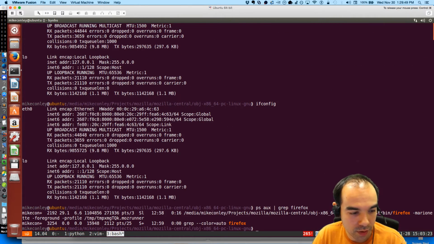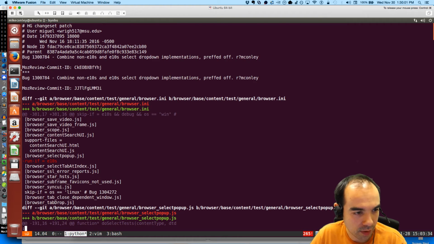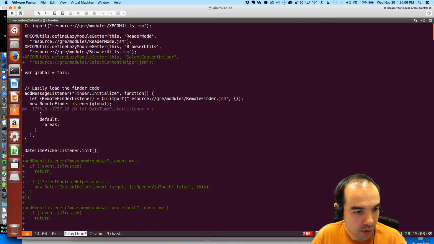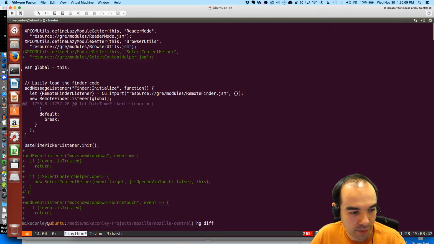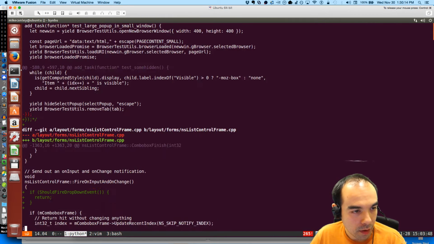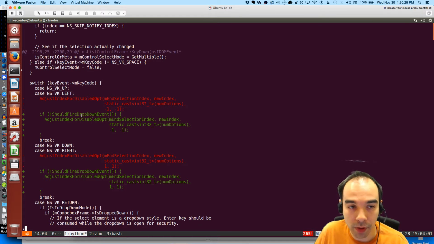I fixed that, but I have a feeling I did a sloppy job. What do I need to do here? Sorry, I just did this. I need to diff. These are the changes I made. Where if we hit up or down, should fire dropdown event is the method that checks whether we're using the event to send the message to the parent to open the pop-up.